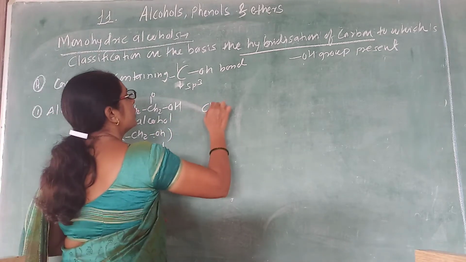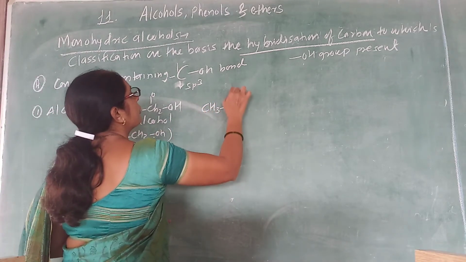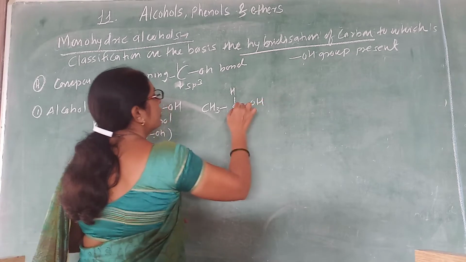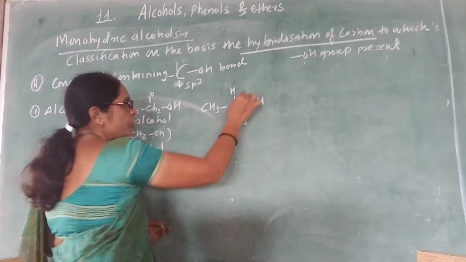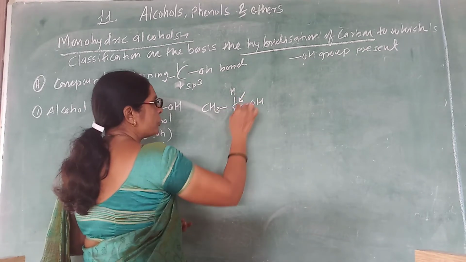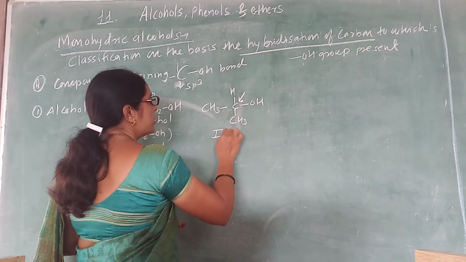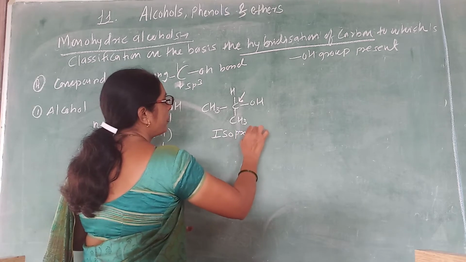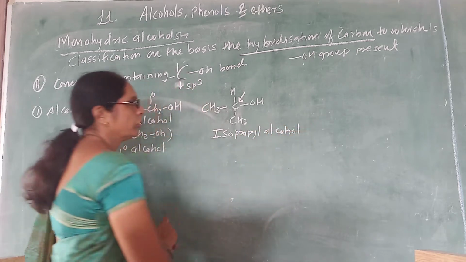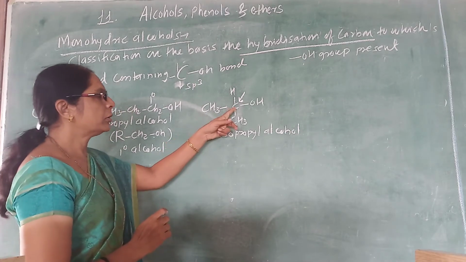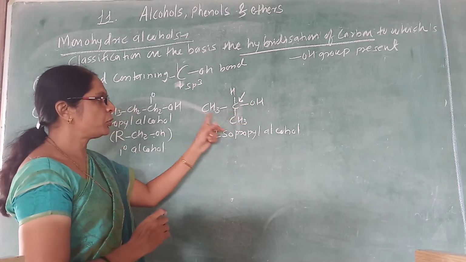Suppose I consider a second example like this, in which the hydroxy group is attached to a carbon, and that carbon is attached to 2 carbons. This is an example of isopropyl alcohol. In isopropyl alcohol, the carbon attached to the OH is attached to 2 methyl groups and 1 hydrogen.